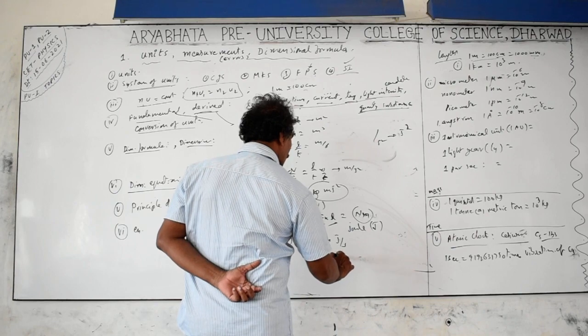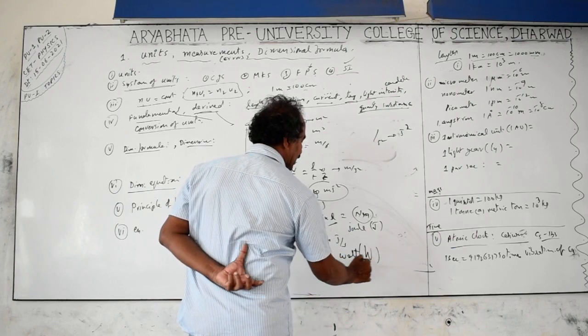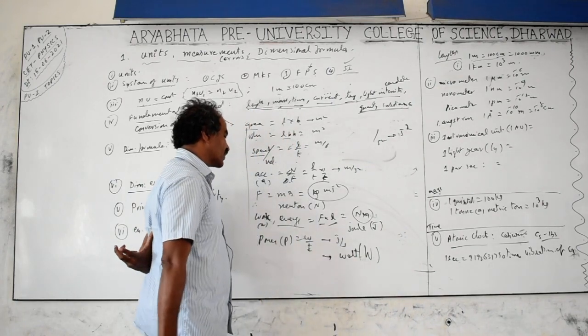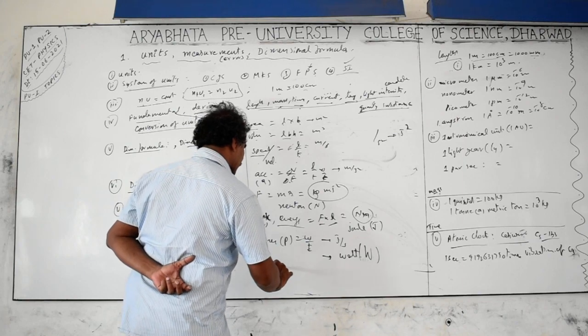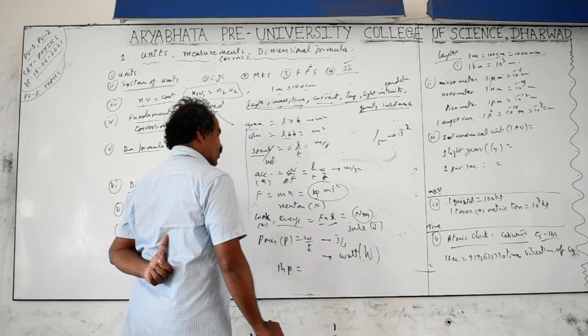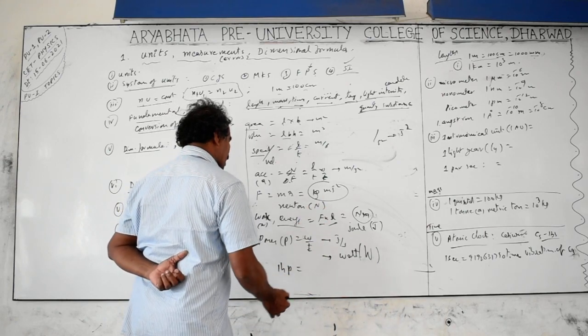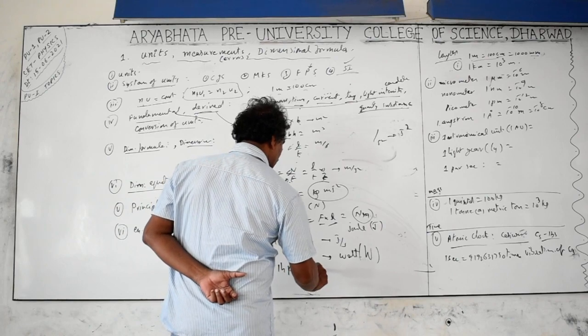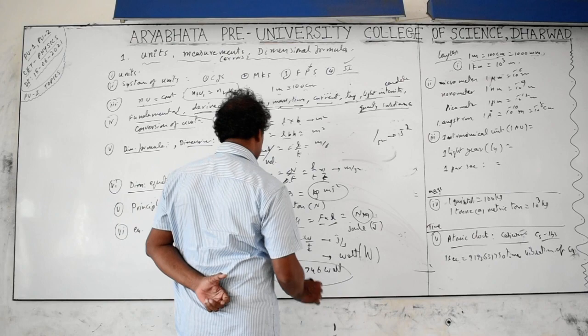Power is watt, named after the scientist James Watt. Small letters in the full name, and capital W is the symbol. The practical unit for power we take is 1 horsepower. Horsepower is related to the olden days, when horses were used for pulling carts and lifting coal in the coal mines. So 1 horsepower equals 746 watts. That is the conversion relation.